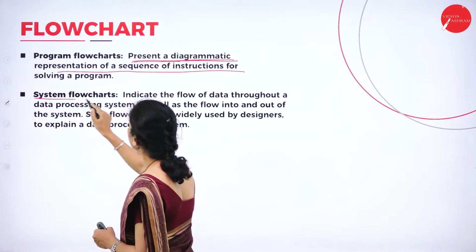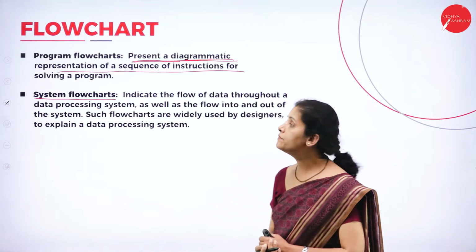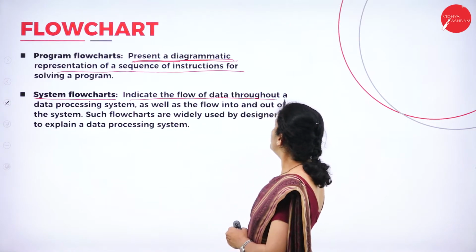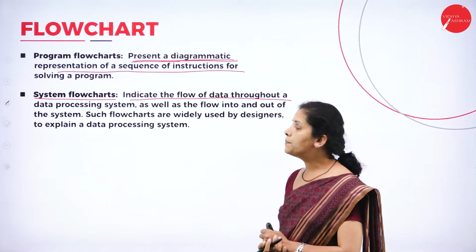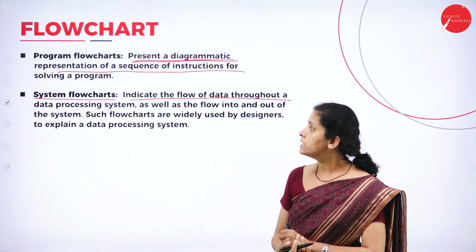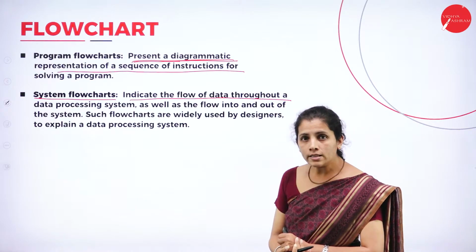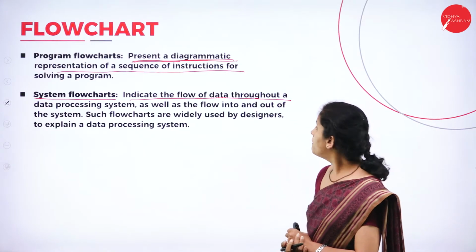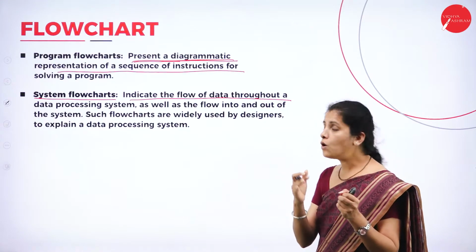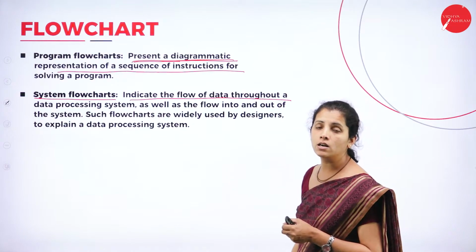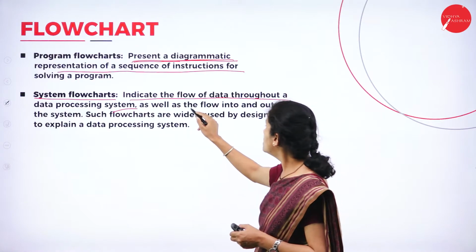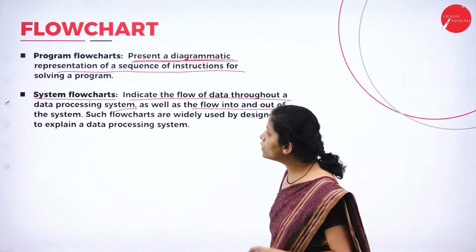Then my second type here is system flowchart. So what is a system flowchart? It indicates the flow of data throughout a data processing system. Once again, it is a flowchart, but it is mainly used to represent the flow of data throughout a processing system, as well as the flow into and out of the system.